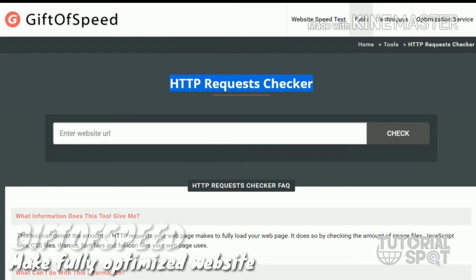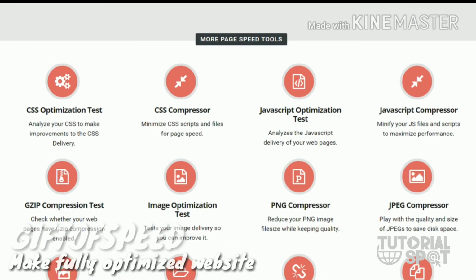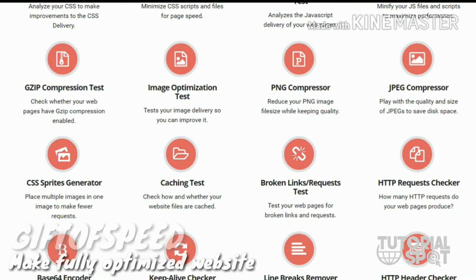And this is the HTTP request checker. It checks whether the whole request comes from the HTTP protocol and gives you suggestions about how to optimize that whole request. You just do the same thing in all of these tests.